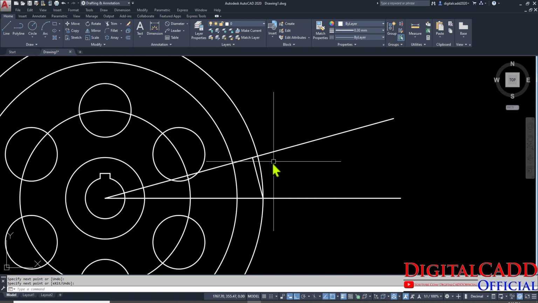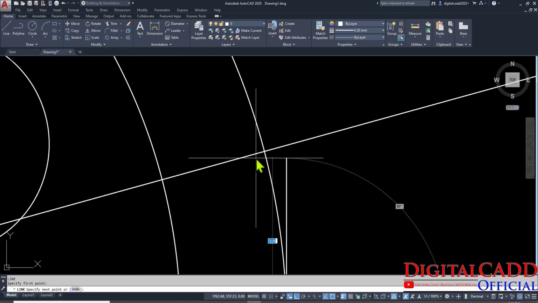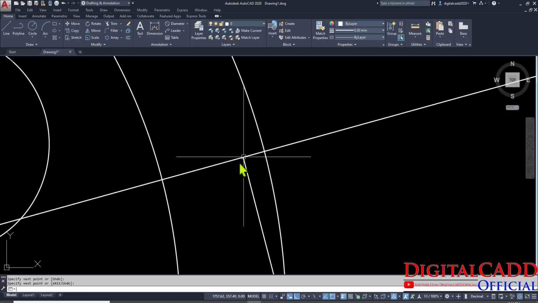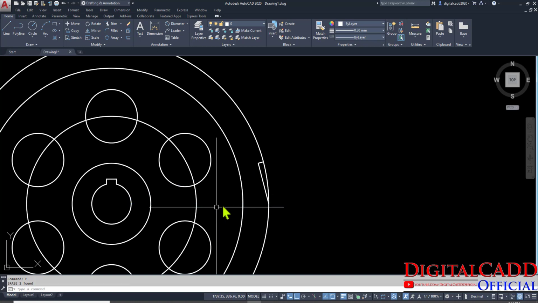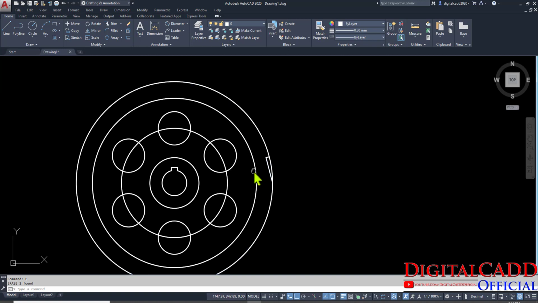So again I am going to show you. Let's do it again. L, start from quadrant and place. Here you can see, don't select the midpoint, we need only perpendicular here because we need 90 degree. Just TR double enter, trim here, delete them all. E for erase. Here you can see we have created one teeth.